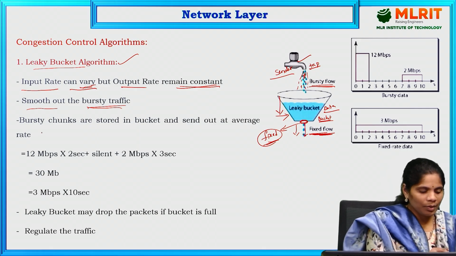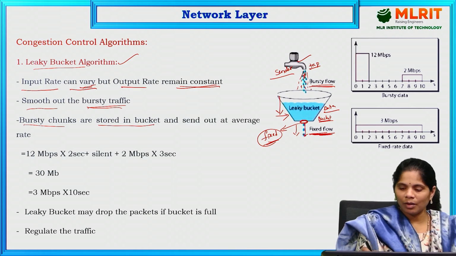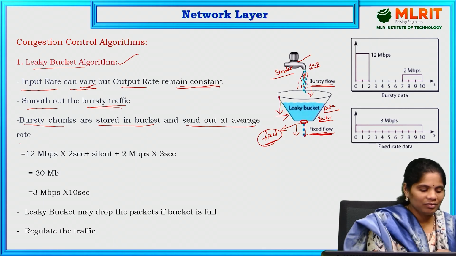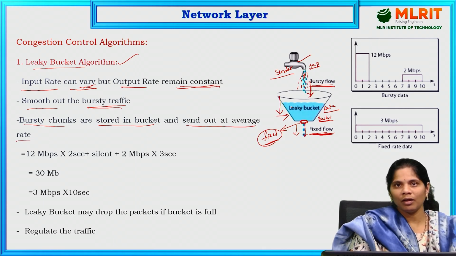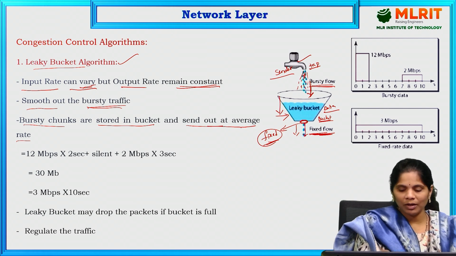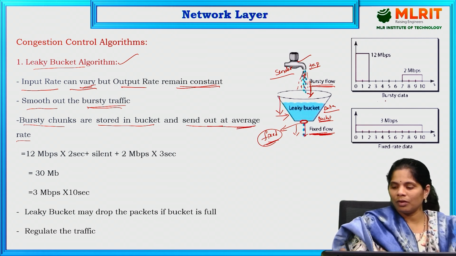So here the bursty chunks, means bursty data, are stored in the bucket. Whatever data is coming inside the bucket is stored in the bucket and sent out at the average rate. Here we are taking the burst data into the bucket, but whenever it is sent out, it goes out at the average rate, that is the fixed rate. So consider this example. Here it is the bursty data.